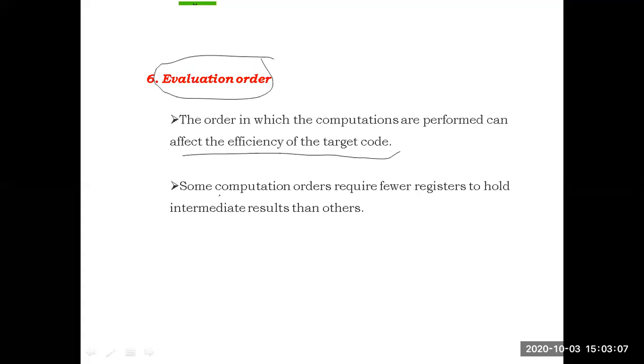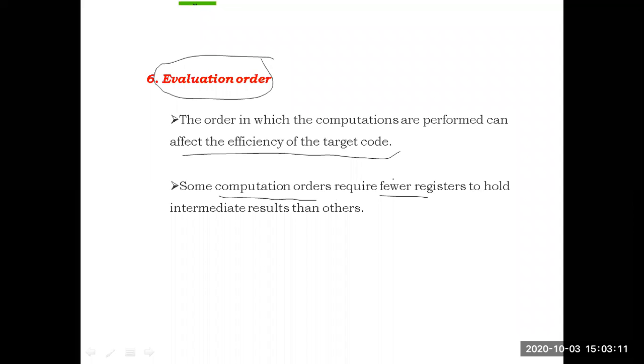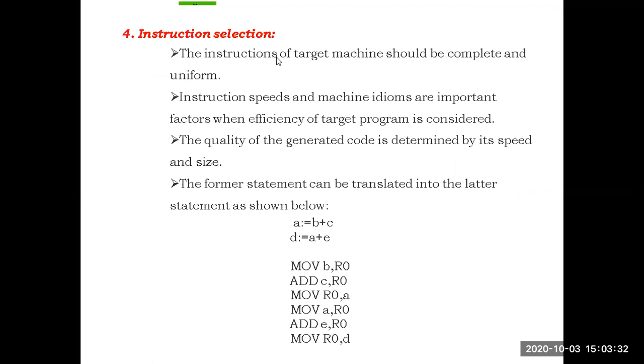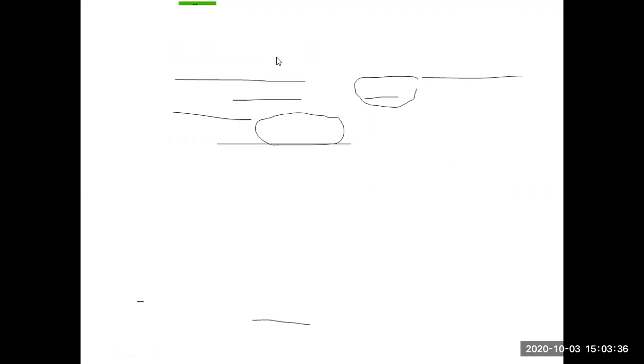Okay. Generally, some computation orders require few registers, some require more registers. So the order of evaluation of the instructions will also affect the target code. The efficiency of the target code will also depend on this evaluation order. So these are the 6 issues related to the code generator. When we come to the code generator, these are the major issues.